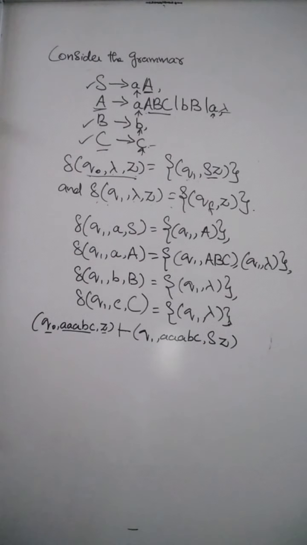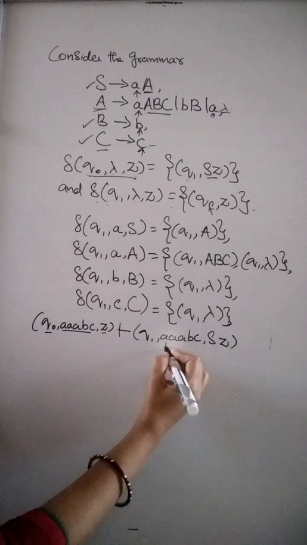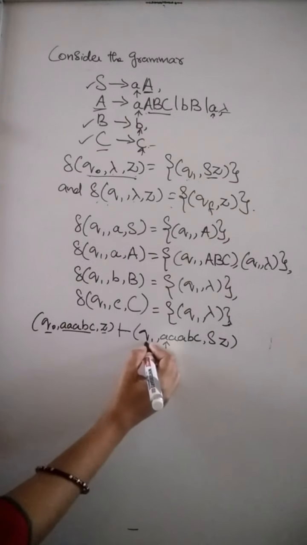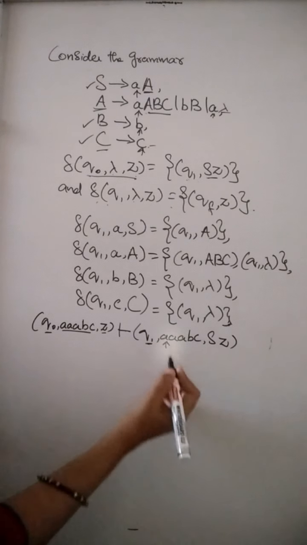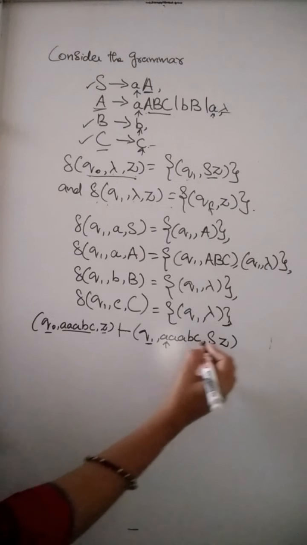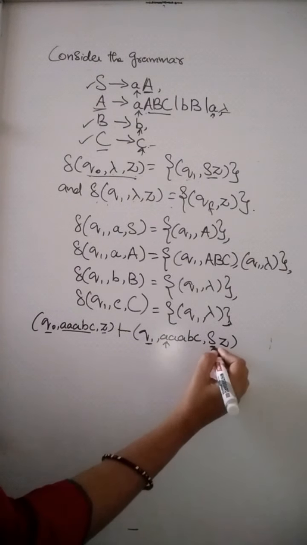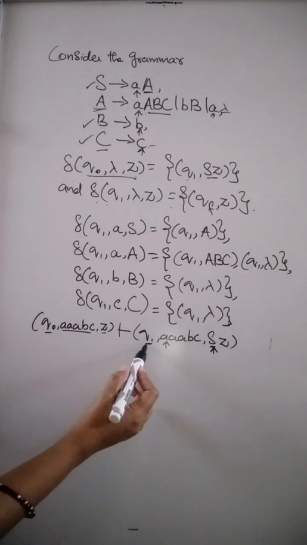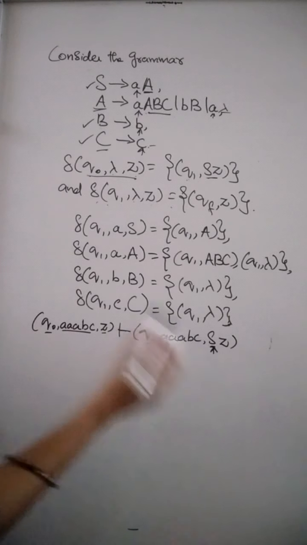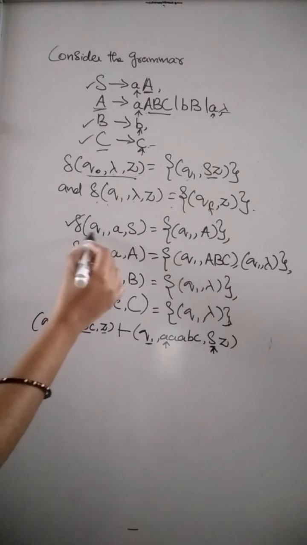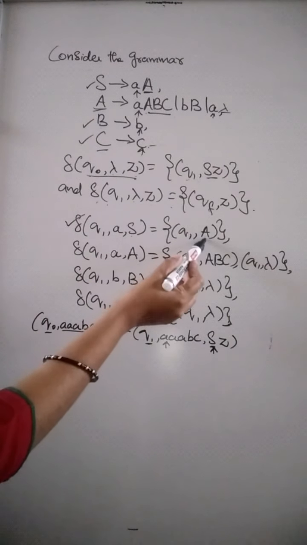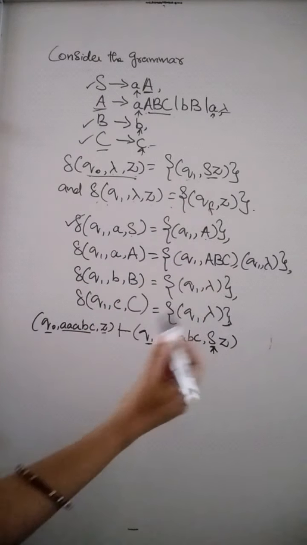So I have written like this one. Next I am going to process the first symbol in the string. Here the state is Q1, the input symbol is A, and the top of the stack is S. So we have to check for the transition del of Q1 comma A comma S. Here we have del of Q1 comma A comma S, by which S is replaced by the non-terminal A.